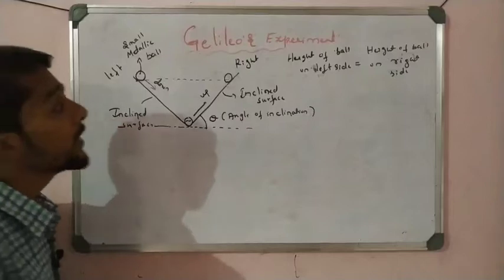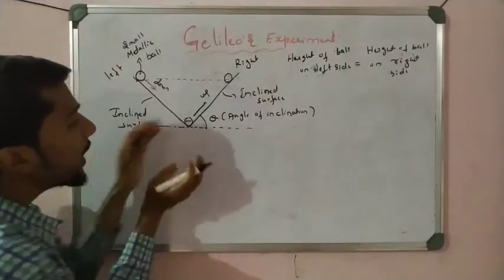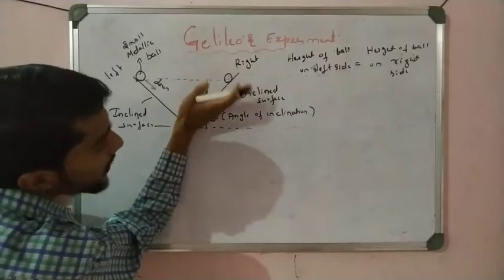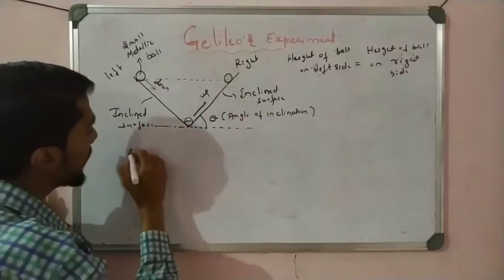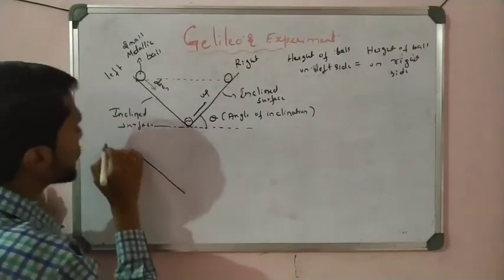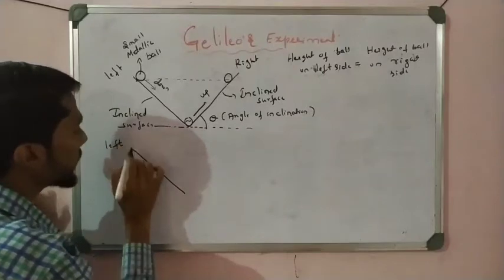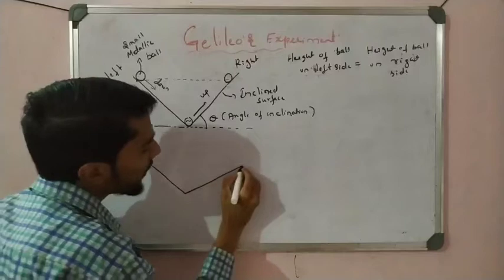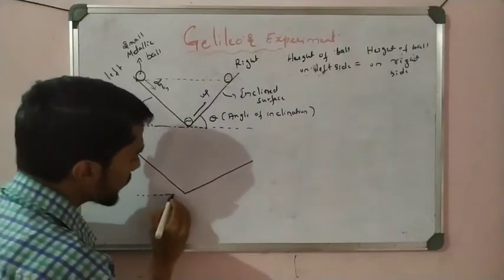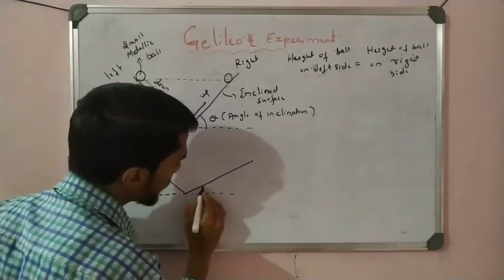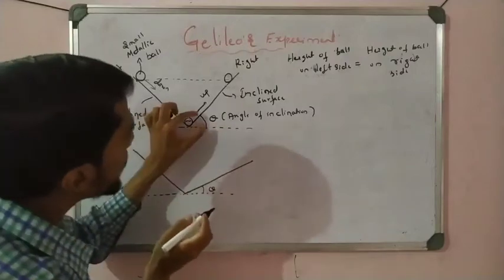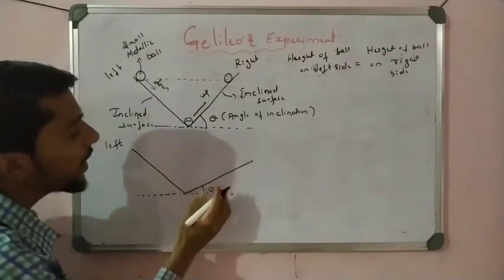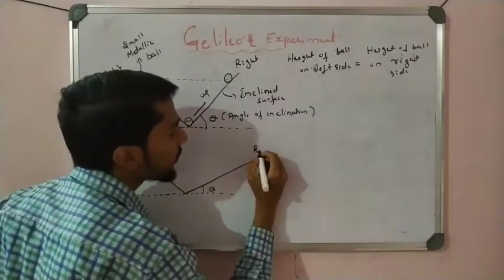Now, second, Galileo can decrease the angle of inclination. Means now the angle is like that, he decreases the angle of inclination. Okay, what happens here? The left side is fixed. There is no change on the left side, the angle is the same, but he decreases the angle like that. See here, the angle is decreased, students. The angle is large here, but he decreases it. Now the angle on the right side is decreased here.